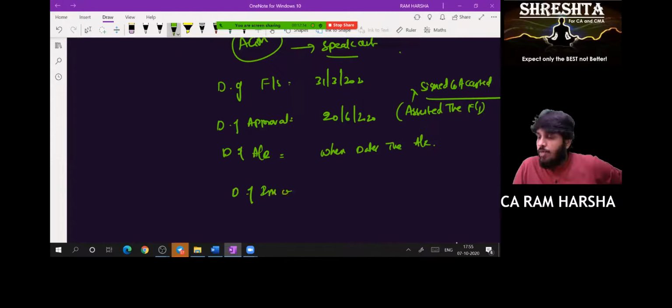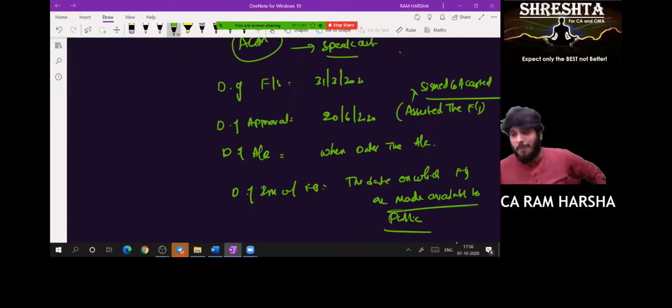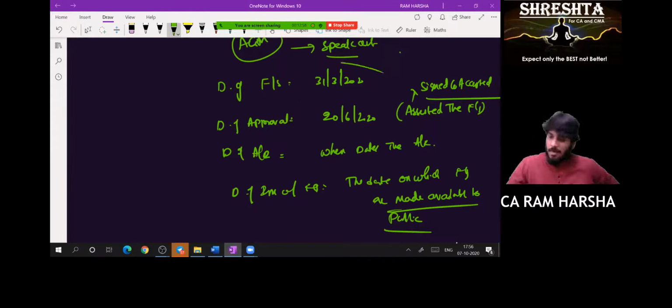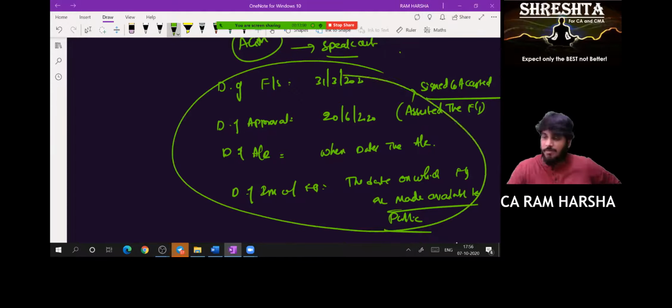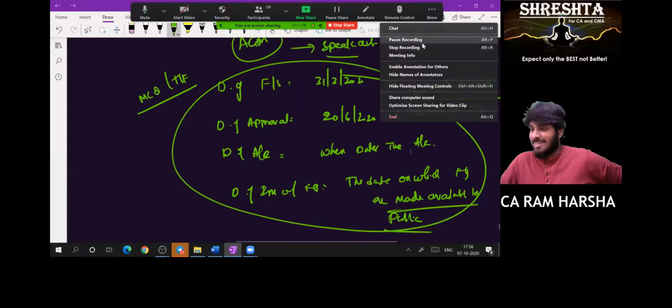Date of issue of financial statements means the date on which financial statements are made available to the public. That is the date on which you are making it available to the public. These are the definitions that are relevant for MCQs or true or false. All of you have to read that standard later on.